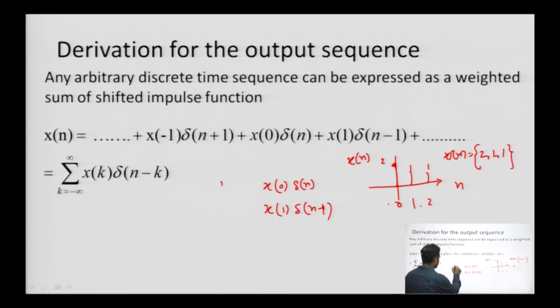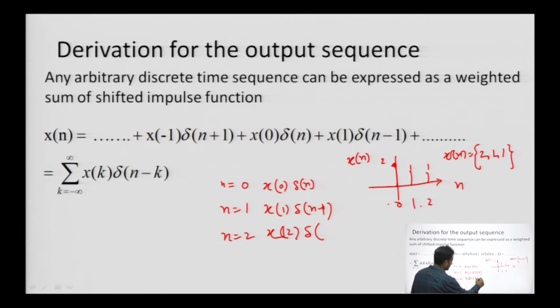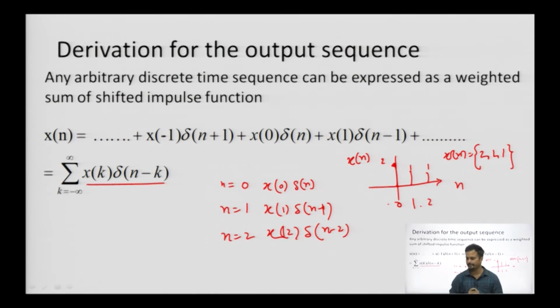So, if I look at n equals 0, n equals 1, similarly n equals 2, which is the last sequence in our case. That is how we will represent this n minus 2, right. Every instant we are collecting the values of the input signal. That is how I have represented the function as x(k) times delta(n minus k). I am representing these values at every instant.